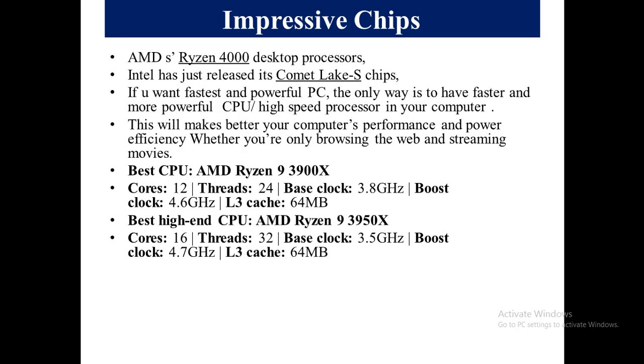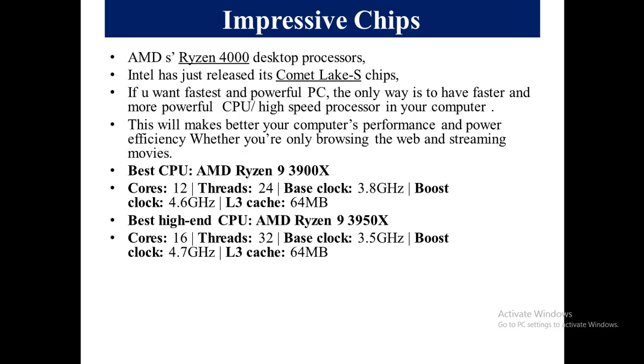The other high-speed CPU, also by AMD, is Ryzen model 3950X, which offers 16 cores. It means it has 16 processors in it, and its speed is 3.5 GHz. While it also has L3 cache, which is the biggest cache among the L1 and L2.